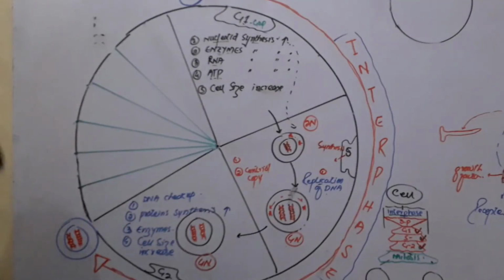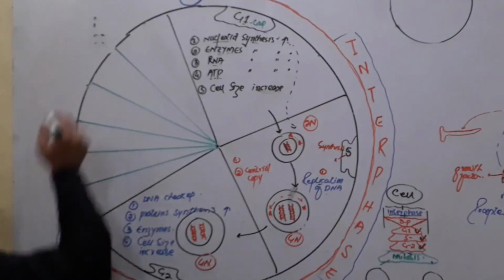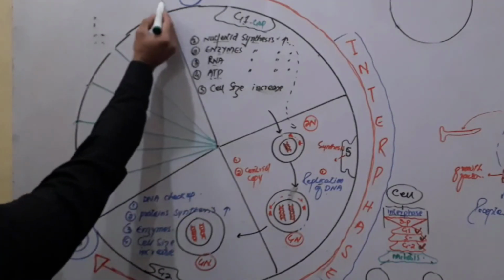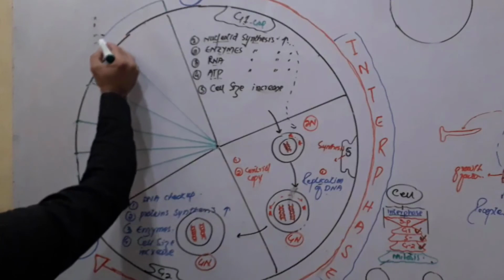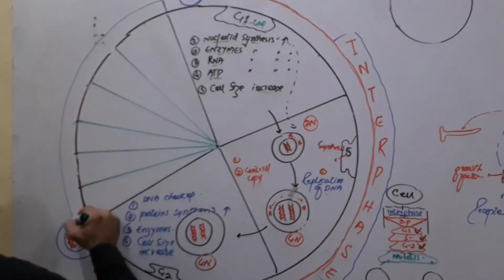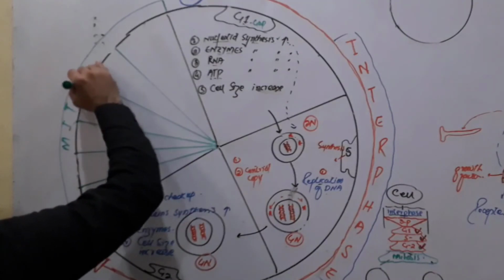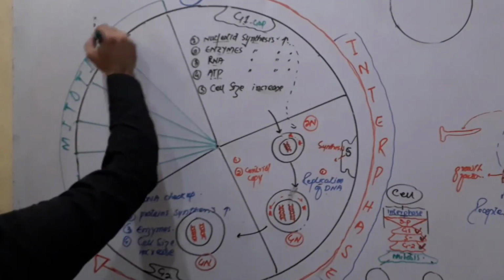So look, here interphase finishes. Whenever interphase finishes, then the next phase of the cell starts, which is called the mitotic phase. So from here up to here, this whole phase represents the mitotic phase, right?